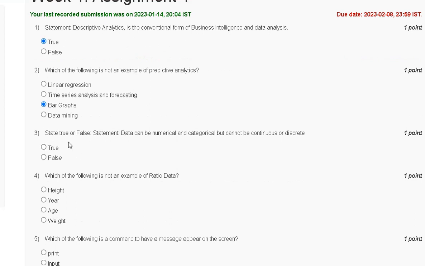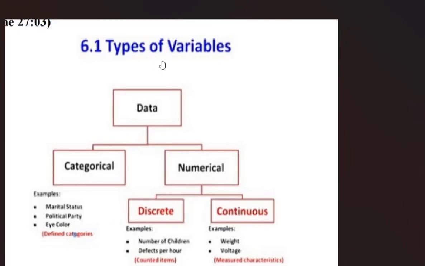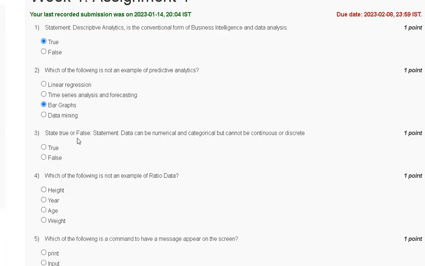Question number third, state true or false. Statement: data can be numerical and categorical but cannot be continuous or discrete. True or false? So the explanation of question number third is here. Type of variable or data is categorical or numerical, and numerical is discrete and continuous. So the correct answer to question number third is option number B.